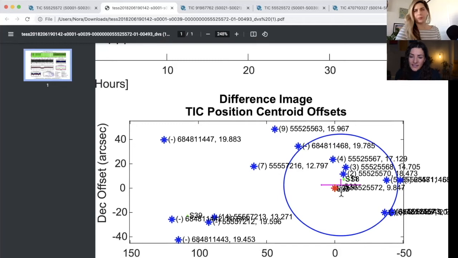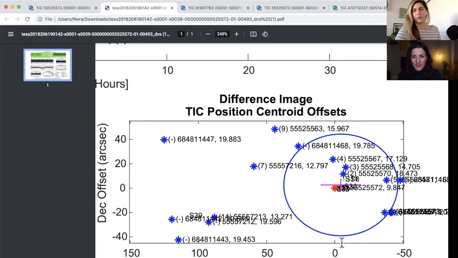Now, this test will tell us what it thinks is the most likely star that is causing this signal. So it highlights that star in red. And if that star is close, or the closest one to that cross, that's good. That means it thinks that this is where the target is. This is where it thinks that that transit is occurring. It's not happening outside of this blue circle. That would be worrying.